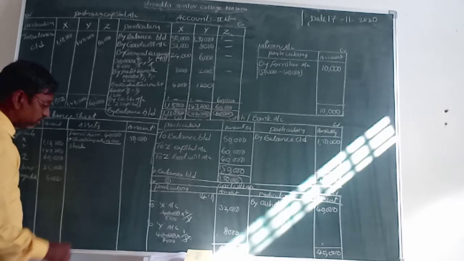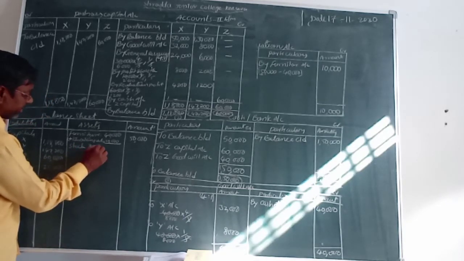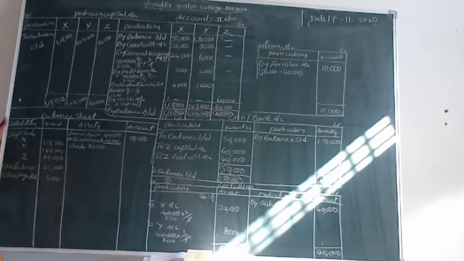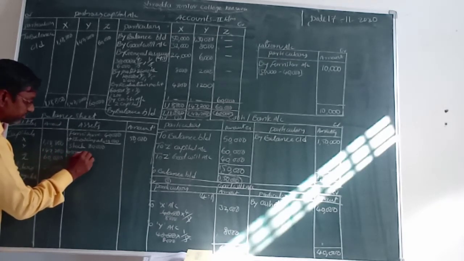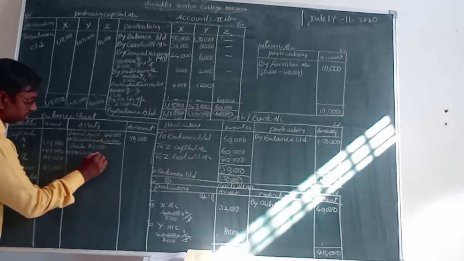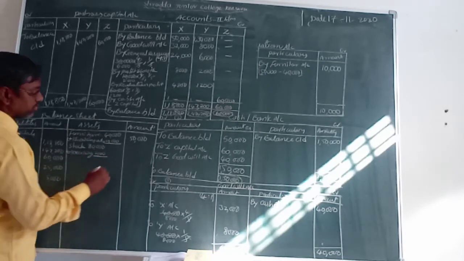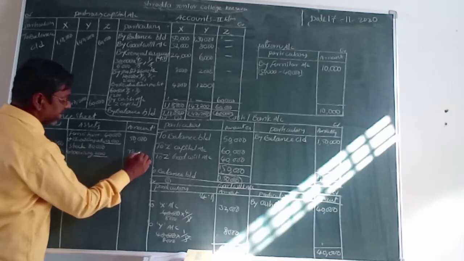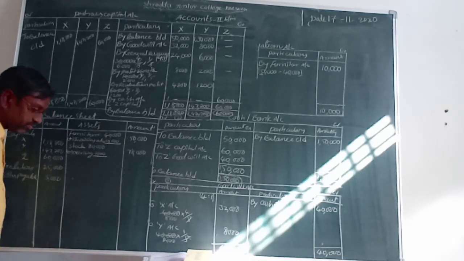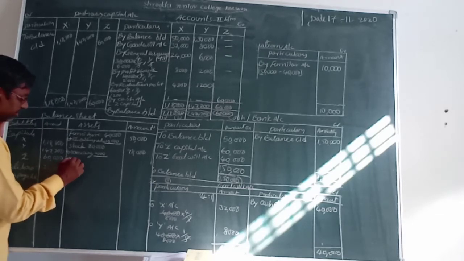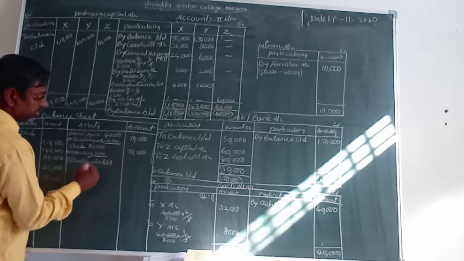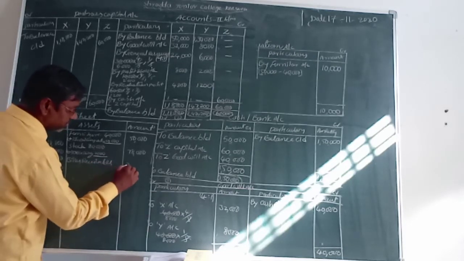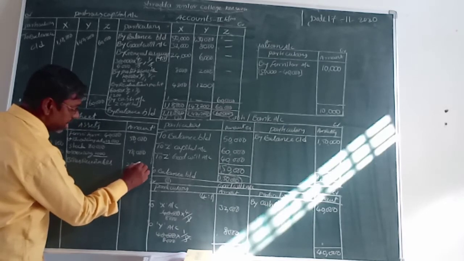Stock. What is the stock value? 80,000. Isn't it? So this 80,000 rupees has decreased by 2,000 rupees. That's why minus decreasing value. Decreasing 2,000. Remaining how much? 78,000 rupees. Next one is what? Bills receivable. That amount is what given? 20,000. Isn't it? They have no adjustment.